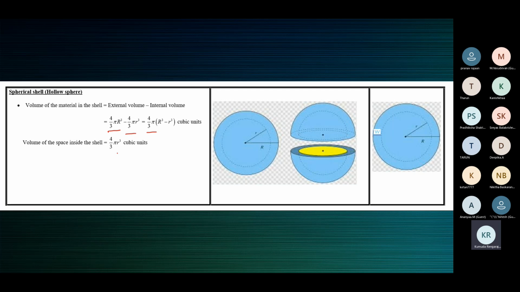Now when you have something in the form of a spherical shell, you cannot paint it in the inside, right? For that, you'll have to break it open. Now, supposing this coconut, you will have to apply turmeric powder to the coconut all over.